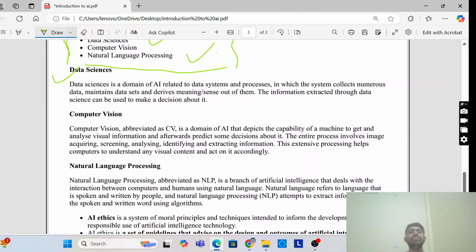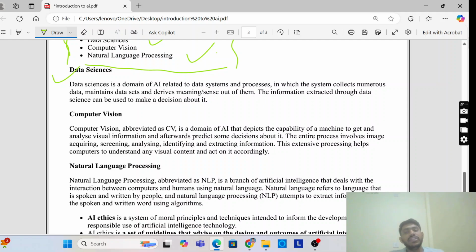Complete. Now, computer vision. What is that? CV is also a domain of AI that depicts the capability of a machine to get and analyze visual information and afterwards predict some decision. Visual information is the information we can get visually. The entire process involves image acquiring, screening, analyzing, identifying and extracting the information. That is what computer vision is. This extensive processing helps computers to understand any visual content and act on it accordingly.